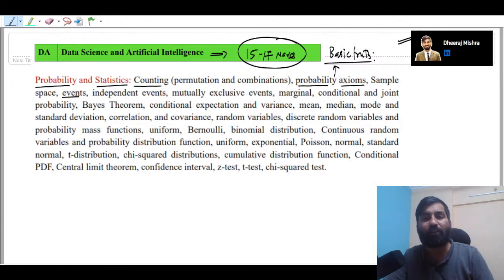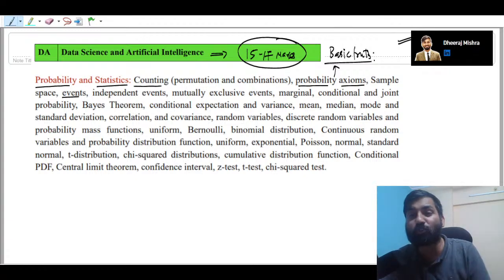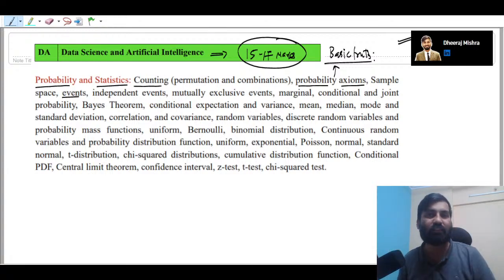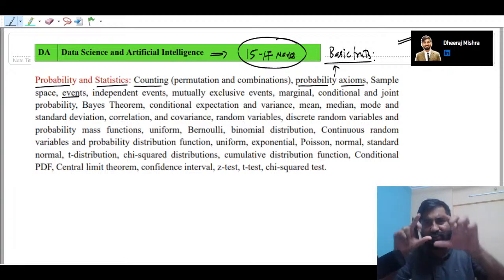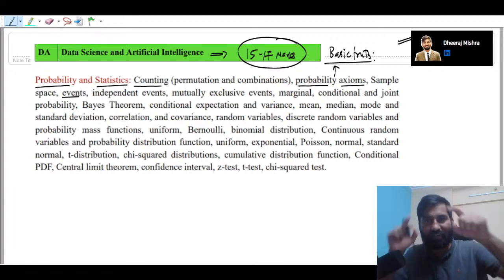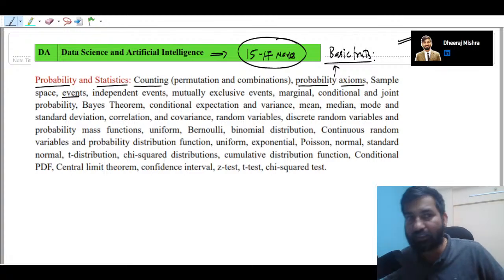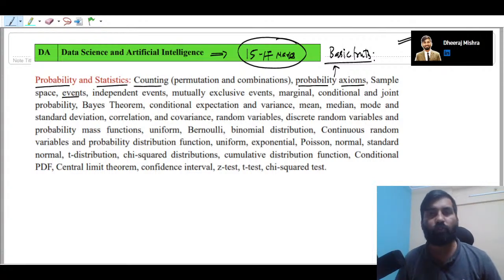If you find the probability of the sample space, these are the basic truths you have to remember: it is going to be 1. That is the total probability, the certain probability. But suppose inside the entire playground, you consider where we bat and ball. That is nothing but an event, and we are going to find the probability of that event. There will be some probability, and the probability must always be less than or equal to 1 and greater than or equal to 0. These are basic truths that come under probability axioms. We need not prove those truths; we have to keep them in mind.